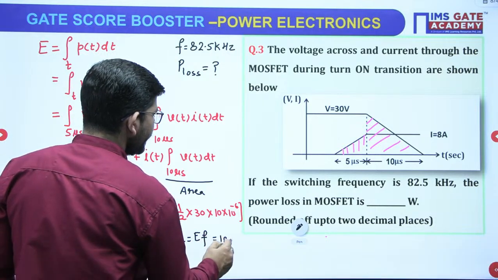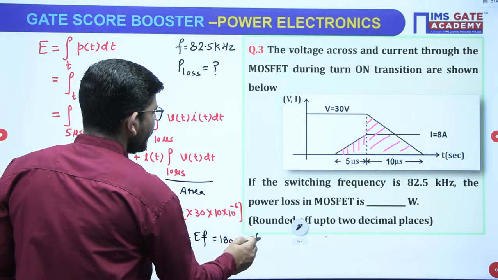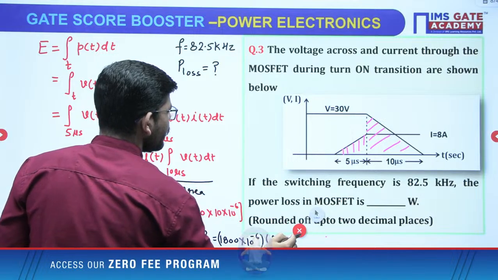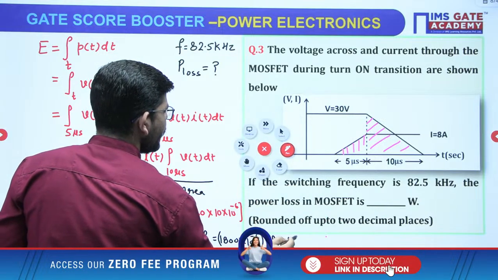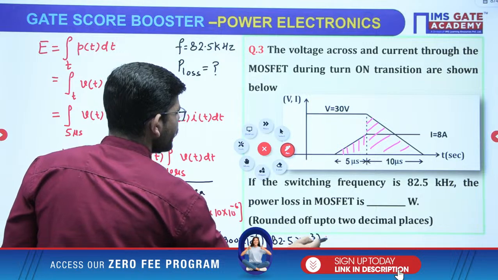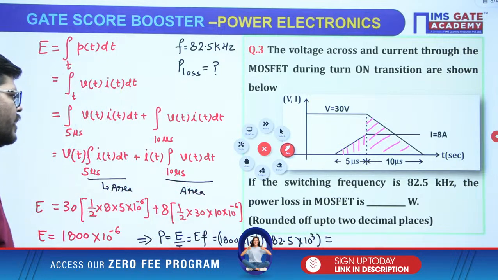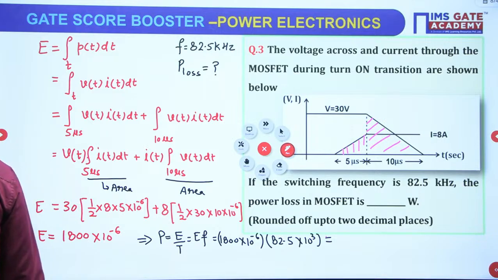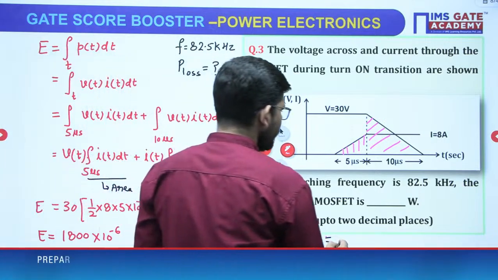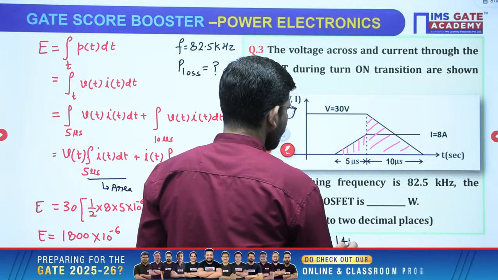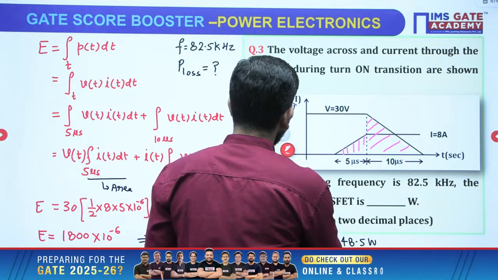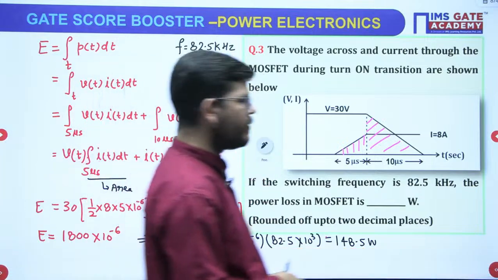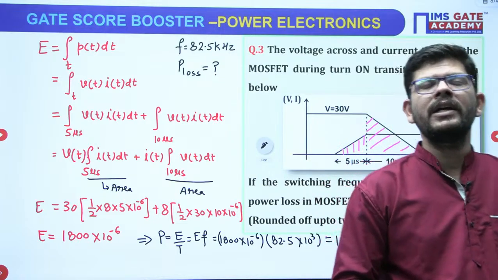So 1800 into 10 to the power minus 6 is the energy and frequency is 82.5 kilohertz, 10 to the power 3. So when you calculate, the power will be 148.5 watts. Got it? 148.5 watts. This is how you will be calculating the power.